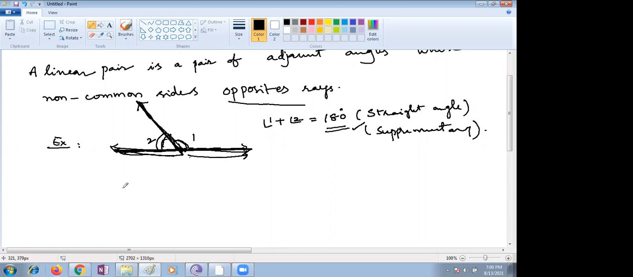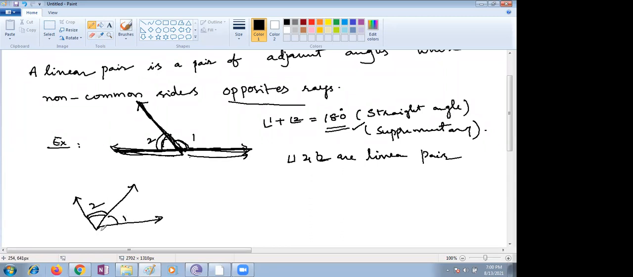Next one. Are 1 and 2 a linear pair, children? Yes or no? Yes, ma'am. 1 and 2 are a linear pair. Now I am going to give one more figure. You have to say whether it is a linear pair or not. Now you have to check, children. This is angle 1. This is angle 2. Of course, these two angles are adjacent here. But which condition is not satisfied here?